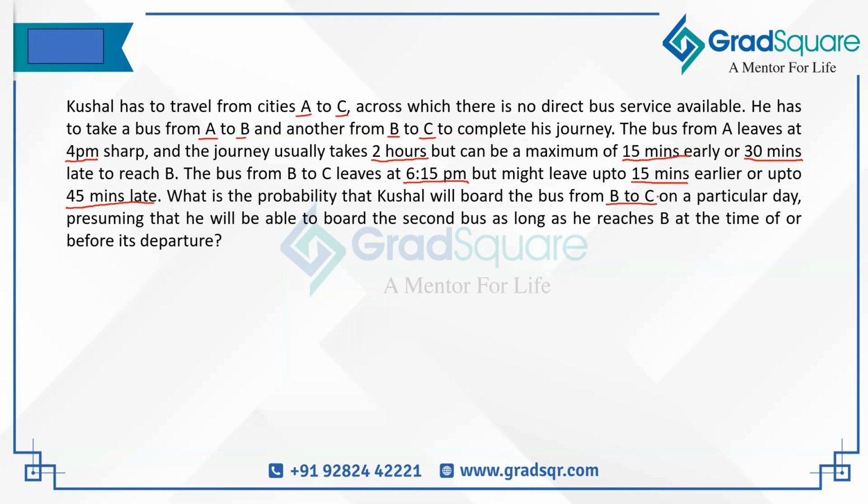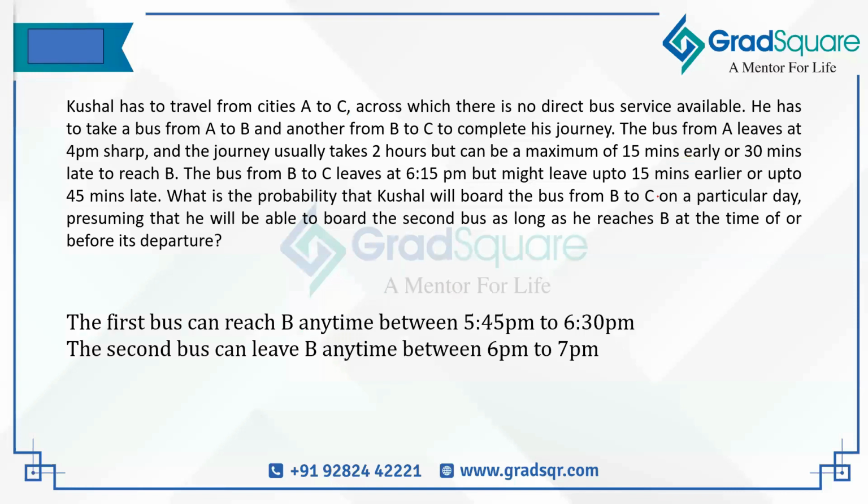Right? And the presumption is that the passenger, Kushal, will be able to board the second bus as long as he reaches B at the time of departure or before the departure of the second bus from B to C. So if this is clear, then let's make a note of what exactly are the timings at which the first bus arrives at B and the timings which are possible for the second bus to depart from B. Now from here, if we try to apply fractions, the problem is that it's very difficult for us to figure out, should I take the time in minutes or seconds or fraction of hours? And it can become a bit confusing in understanding how to approach the solution of this question.